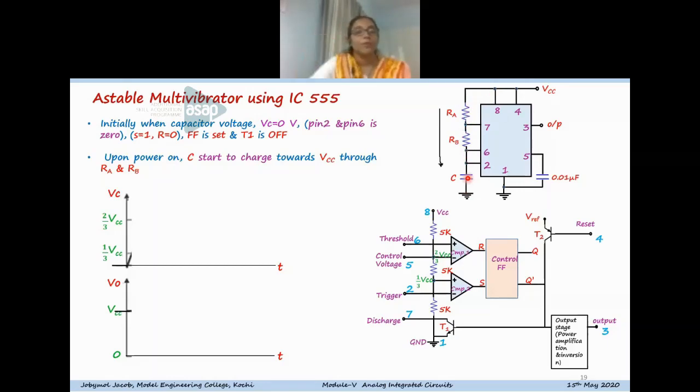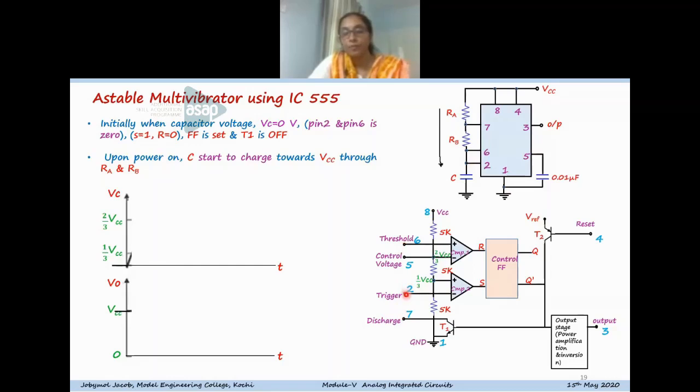Now, initially suppose the capacitor voltage is at 0 volts. Because the capacitor is directly connected to pins 2 and 6, these two voltages are at 0.